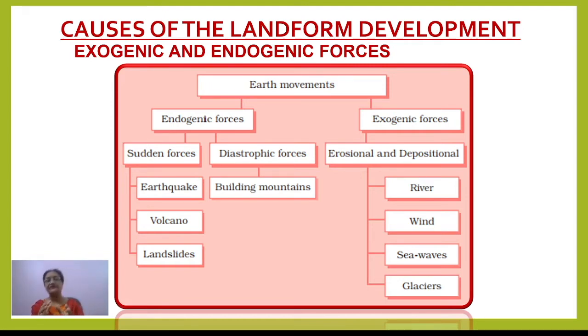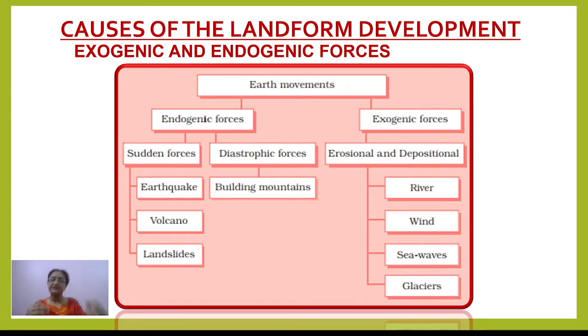But when we talk about exogenic forces, they include erosional and depositional features. Erosion, weathering and all these activities come under exogenic forces. So what is their work? Once a landform has been formed on the earth's surface, suppose any mountain or plateau, immediately these forces start working.